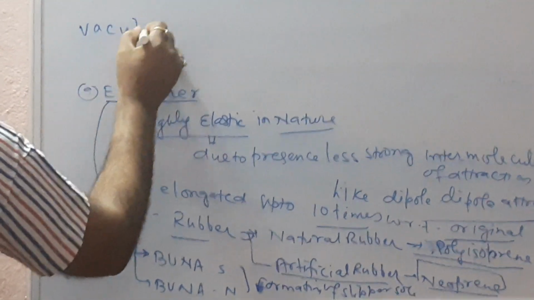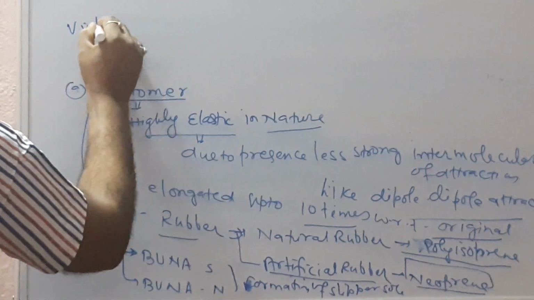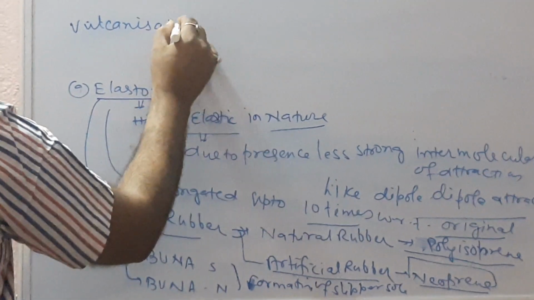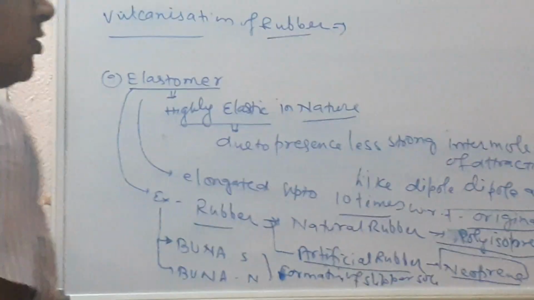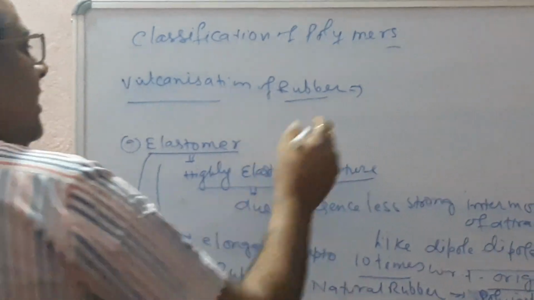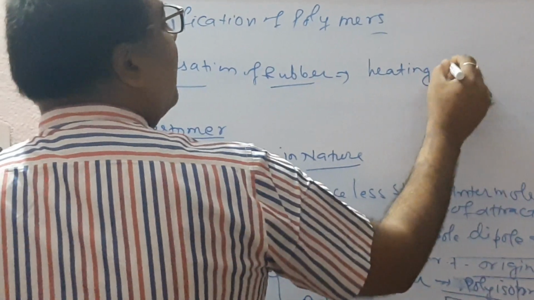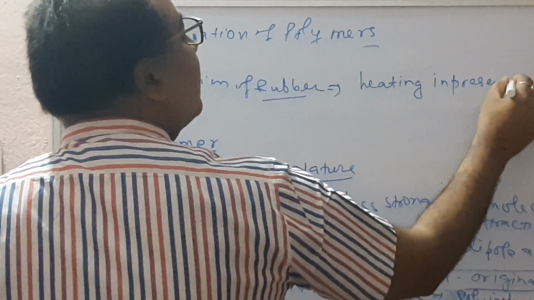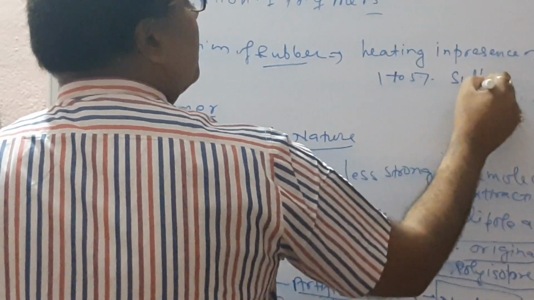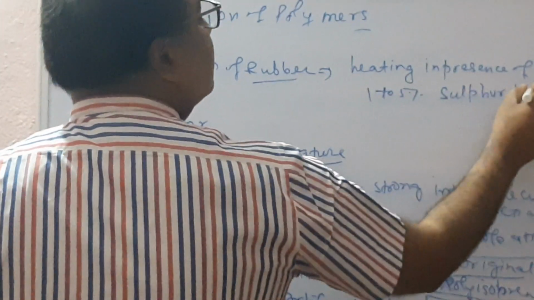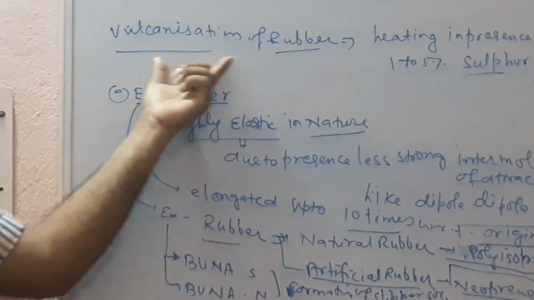Next topic is vulcanization of rubber. That is the process of hardening of rubber by heating in the presence of 1 to 5% sulfur powder, and that process is known as vulcanization.